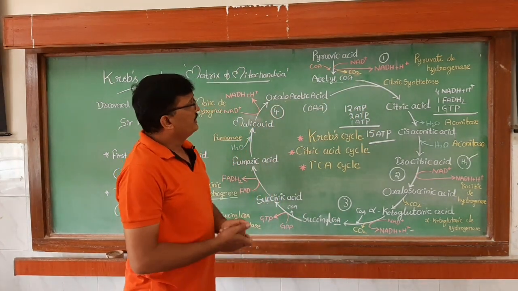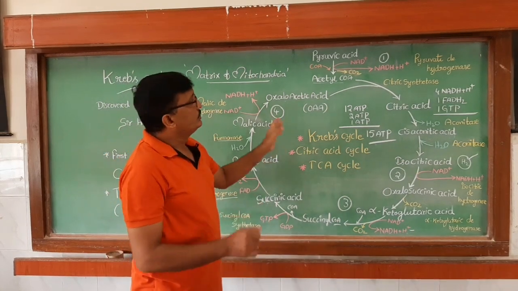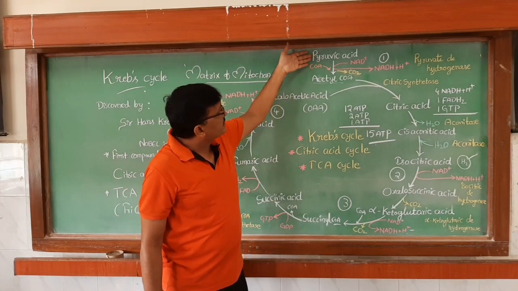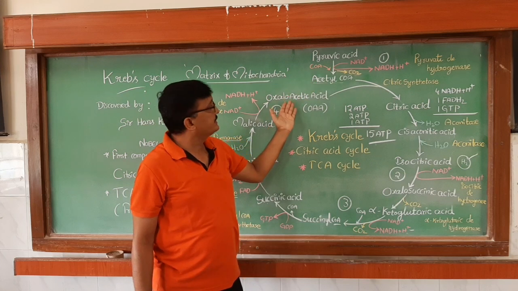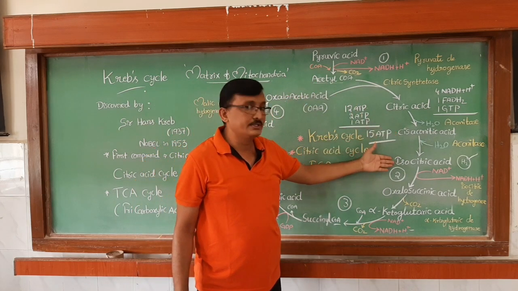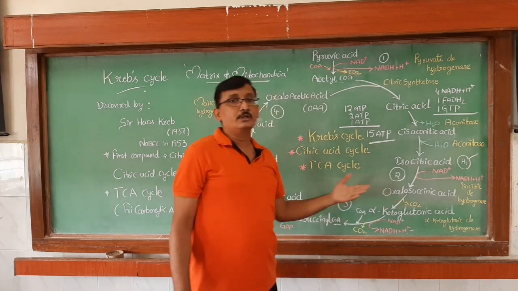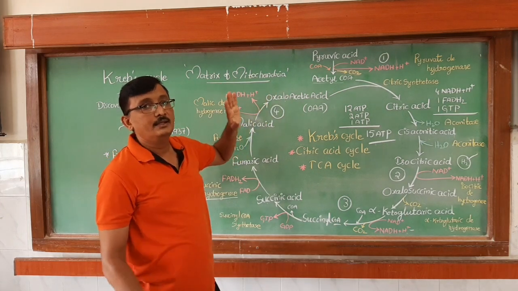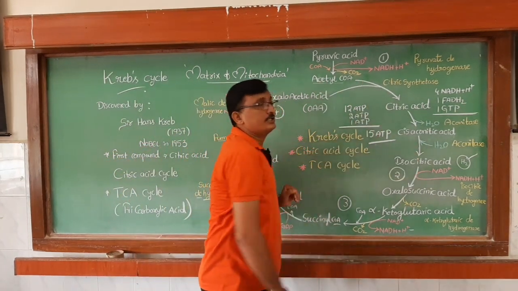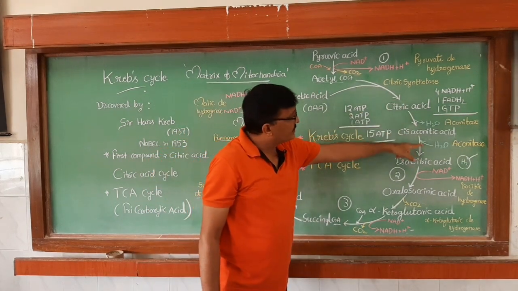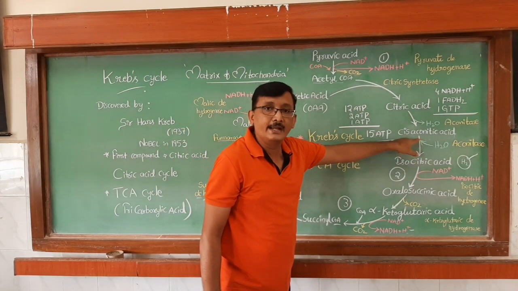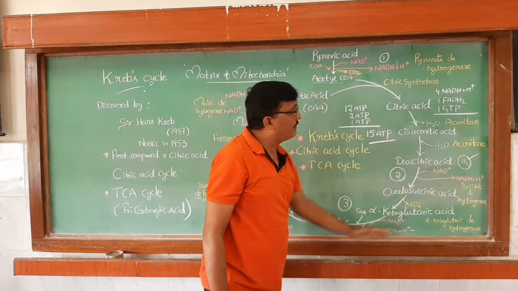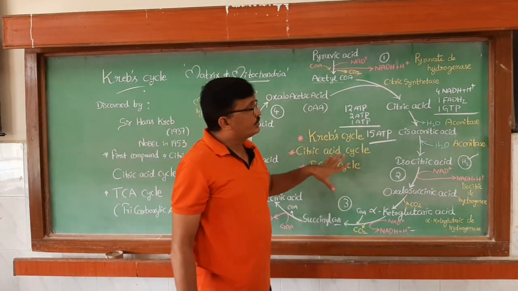And here one more thing I want to discuss. It is very easy to write this cycle. First you learn the substrate molecules: pyruvic acid, acetyl coenzyme A, oxaloacetic acid, citric acid, cis-aconitic acid, isocitric acid, oxalosuccinic acid, alpha-ketoglutaric acid, succinyl coenzyme A, succinic acid, fumaric acid, malic acid, oxaloacetic acid. Then you have to remember in which steps energy is forming, in which step H2O is released, in which step H2O is added, and in which step carbon dioxide is released.